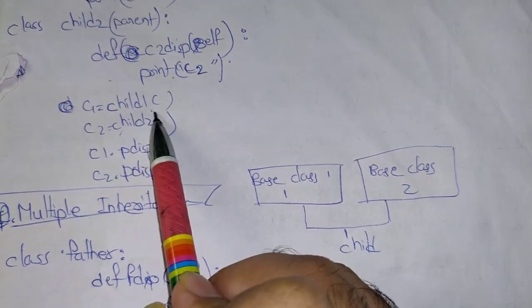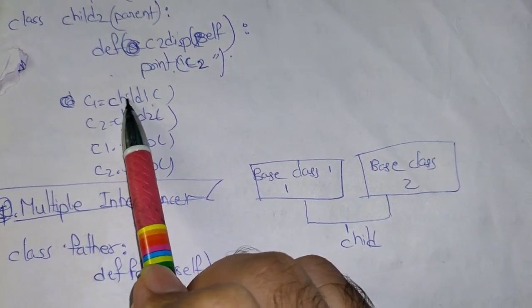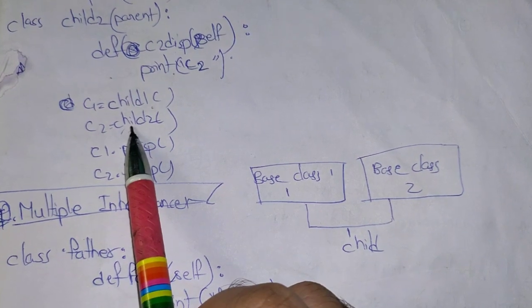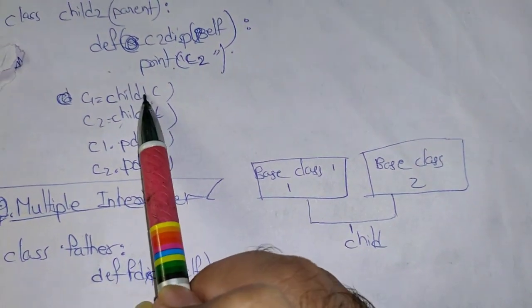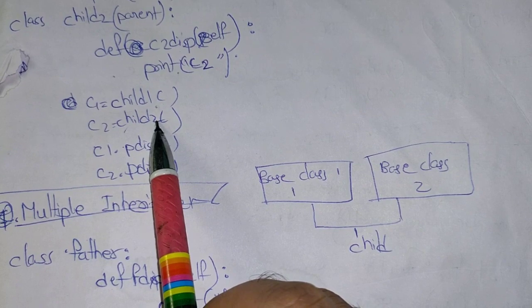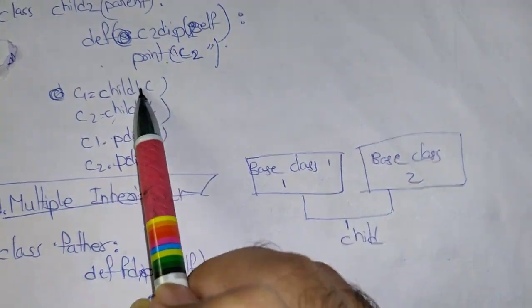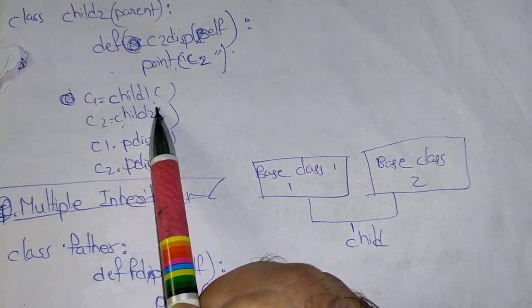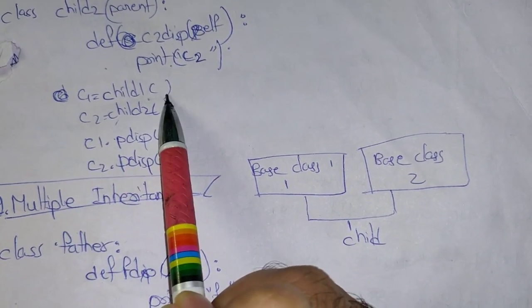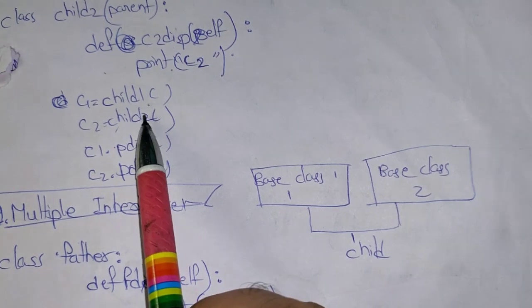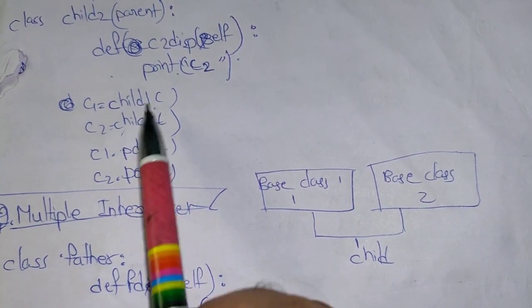In hierarchical inheritance, we have to create two different objects for two different derived classes. As we have two different derived classes and only one base class, we have to create objects for these two. If we create an object only for child1 and try to access child2 properties, it is not possible.